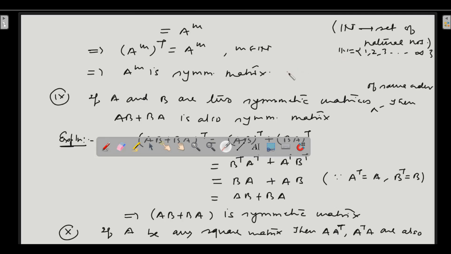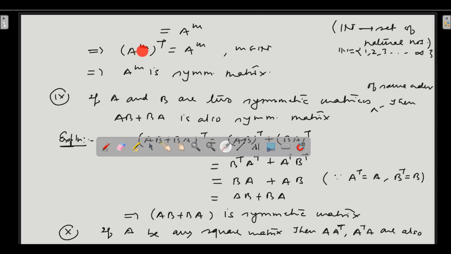It is saying positive integers, so positive integers are natural numbers. Positive integer simply means a natural number, that is 1, 2, 3, 4, 5, 6, 1000, 10,000, like that. Whole numbers. This is the meaning of natural number.